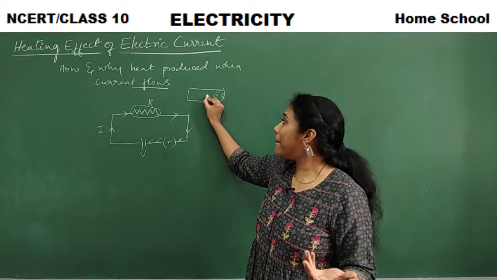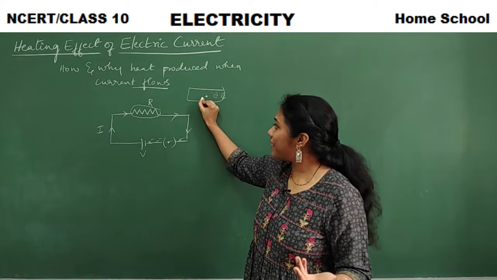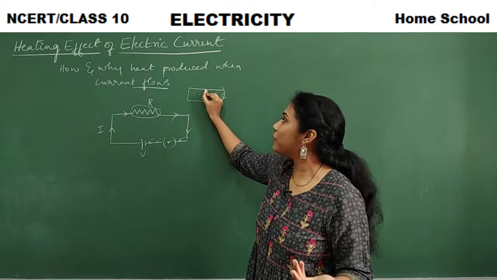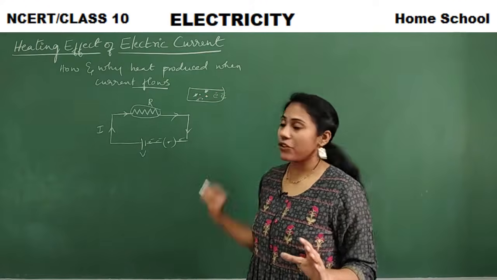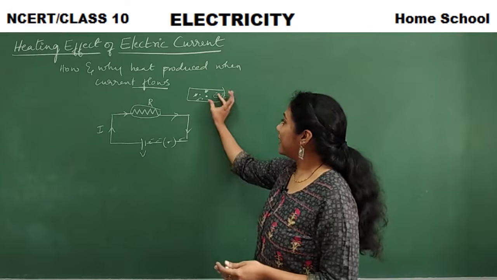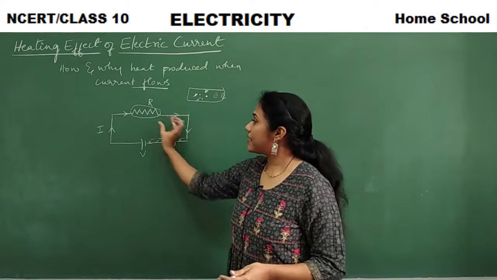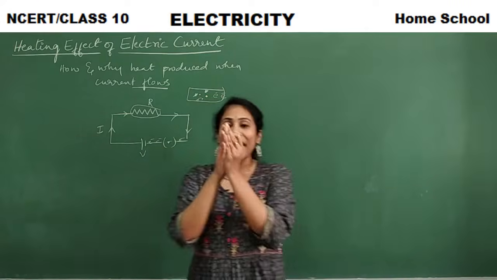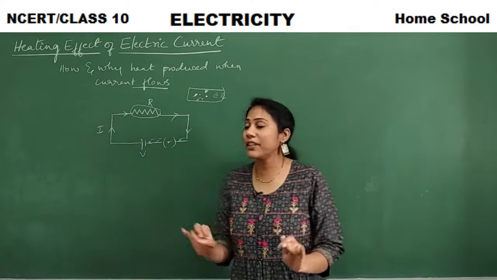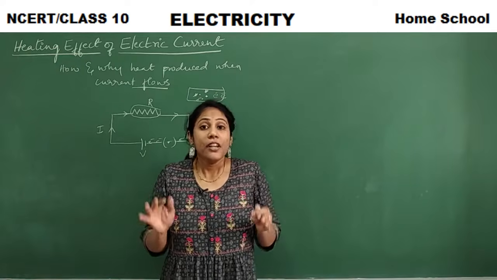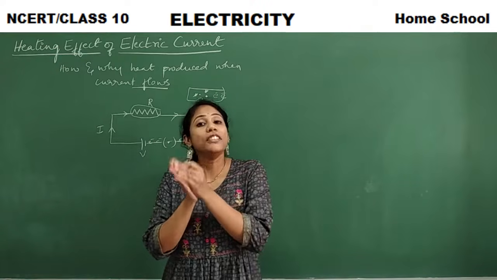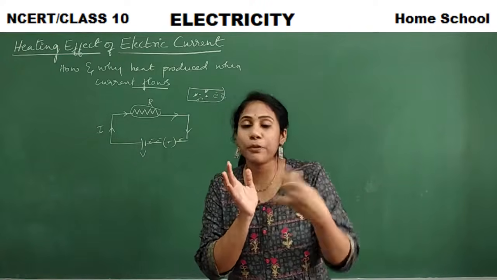Okay, so in the path of electrons, there would be so many atoms and so many impurities also. And there are other electrons also, right? So the incoming electrons, the flowing electrons in a circuit, will collide with other atoms. Okay, and they may collide with other electrons too. So when they collide, automatically heat is produced.